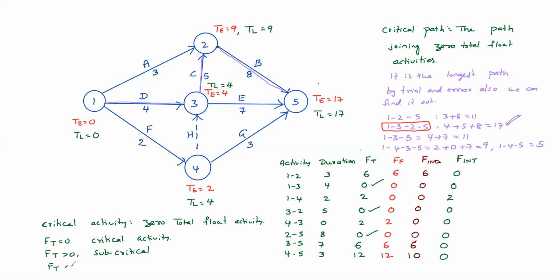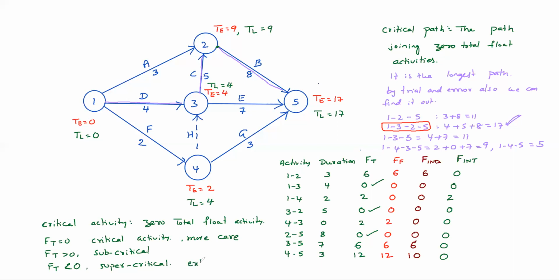FT sometimes may be less than 0. Then it is supercritical. That means more attention is required. If total float is less than 0, negative, then that is supercritical, which means extraordinary care is required.